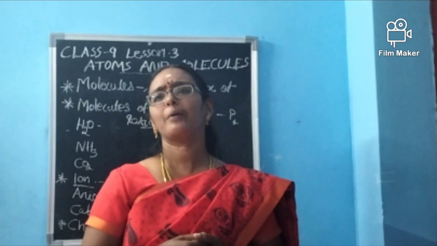Is to oxygen. What is the atomic mass? We have already studied, it is 16. 16 into 2. Why 2? Because see, O2. So 16 into 2 what? 32. 12 is to 32. Then how did you get 3 by 8? We are cutting it. 4 goes into 12 as 3. 4 goes into 32 as 8. So we are getting the ratio as 3 by 8. In this way we are able to calculate the ratio by mass of different compounds or different molecules.